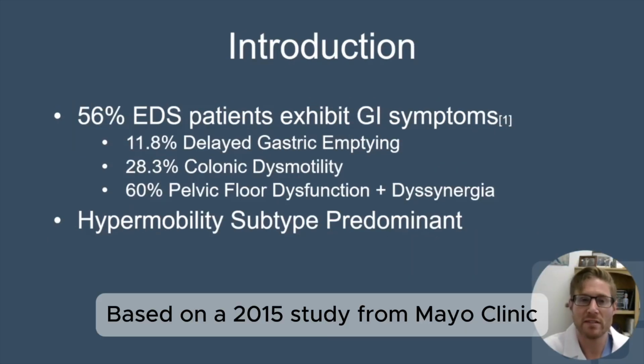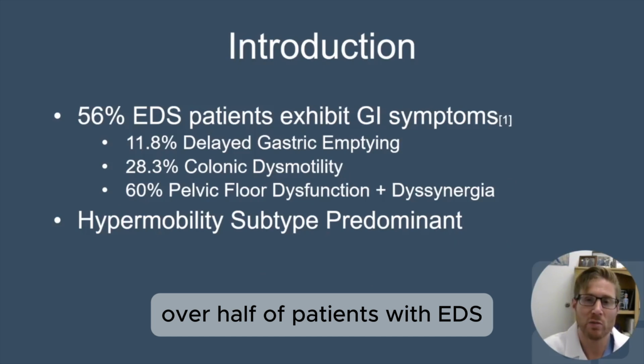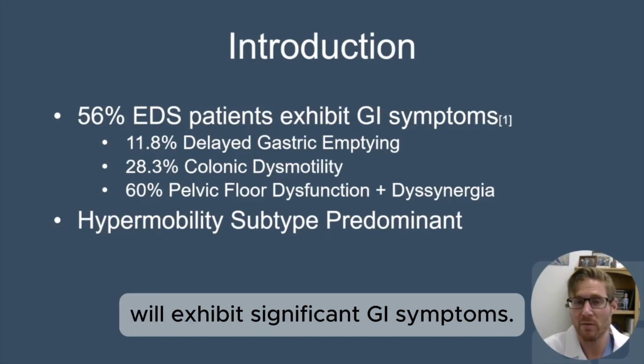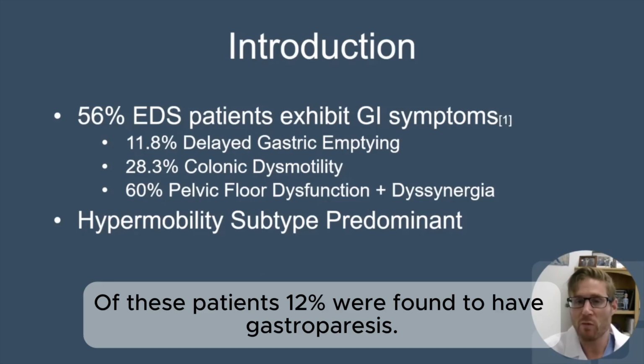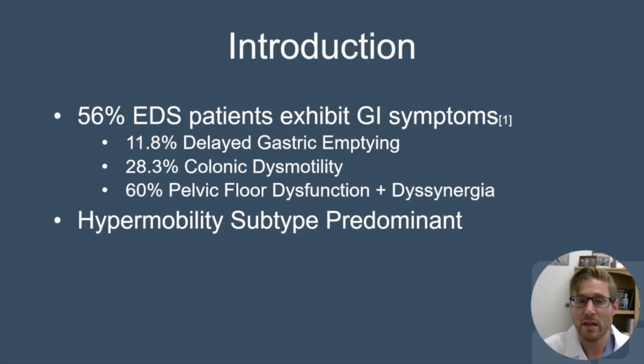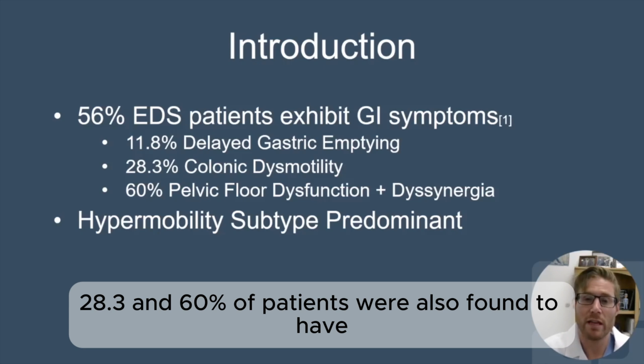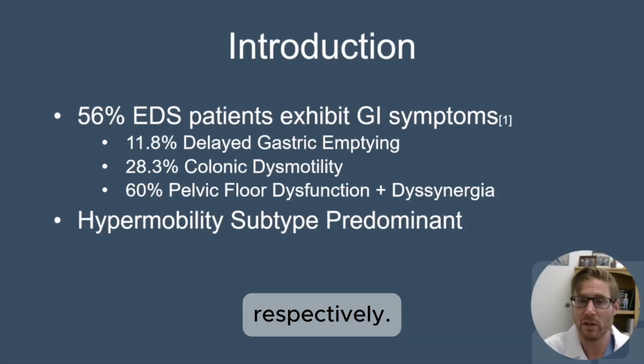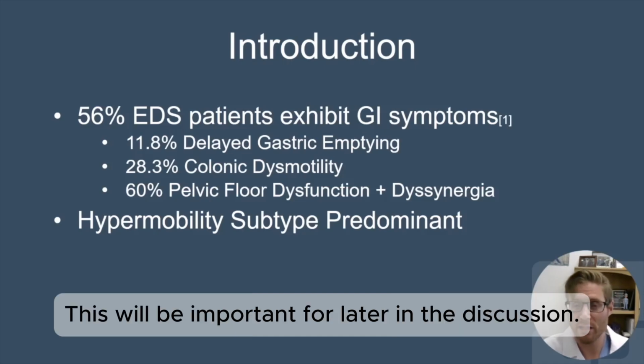Based on a 2015 study from Mayo Clinic, over half of patients with EDS, particularly the hypermobility subtype, will exhibit significant GI symptoms. Of these patients, 12% were found to have gastroparesis. Additionally, 28.3% and 60% of patients were also found to have lower GI issues, including colonic dysmotility and dyssynergia, respectively. This will be important for later in the discussion.